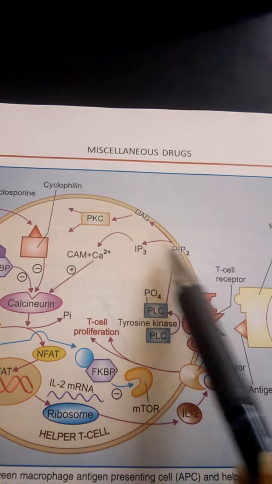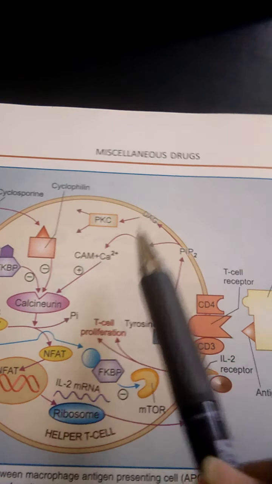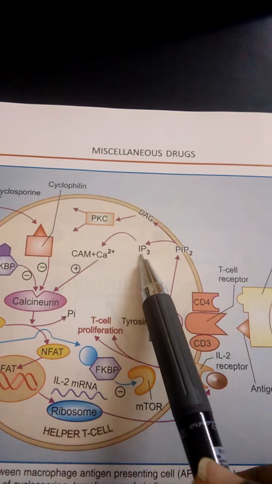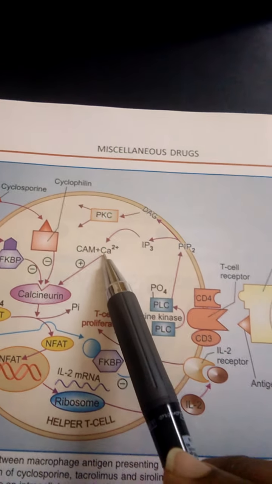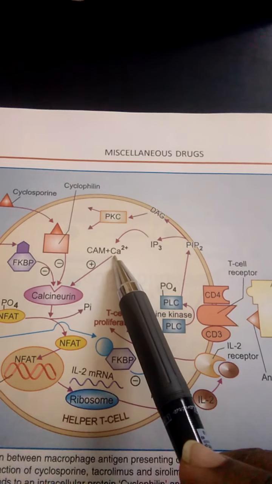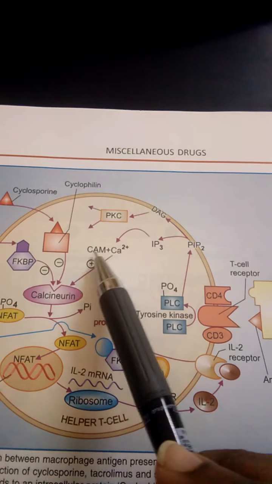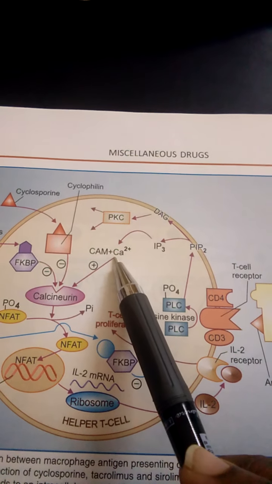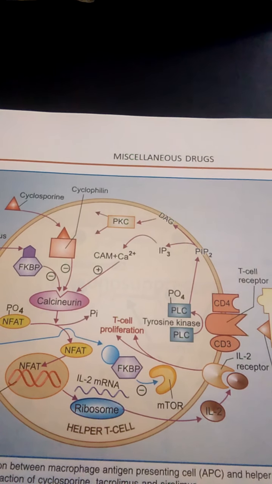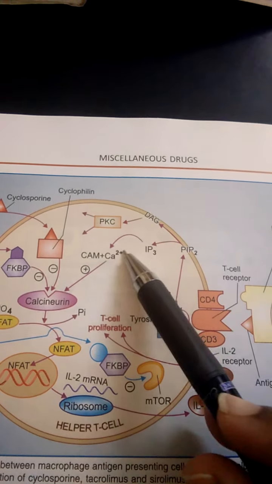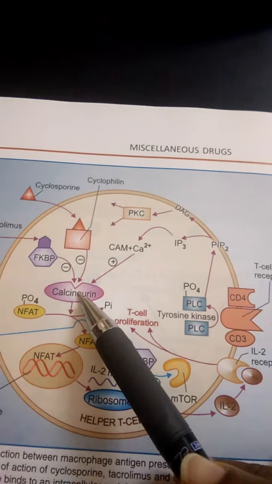That generates inositol triphosphate, and there is a liberation of calcium ions from our blood cells. The calcium ions alone cannot bind to calcineurin, so the calcium ions along with calmodulin bind to the calcineurin.